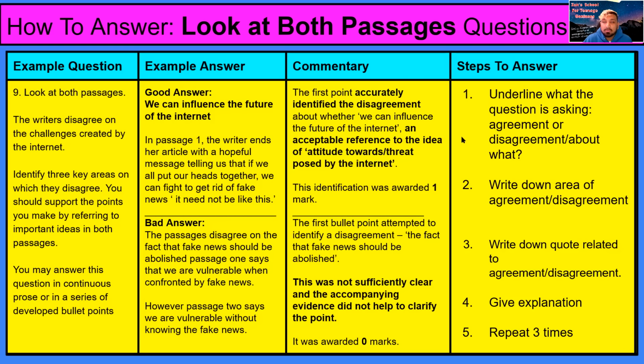Okay, so in terms of answering the question to get the 5 marks, you first need to, and I recommend this to all of my students, underline whether it is asking you about disagreements or agreements. Because if you slip up and talk about the wrong type, even if you do it wonderfully, you won't get any marks. So you need to make sure you talk about the right type. This one, for example, is talking about how the writers disagree. Okay, we know that now.